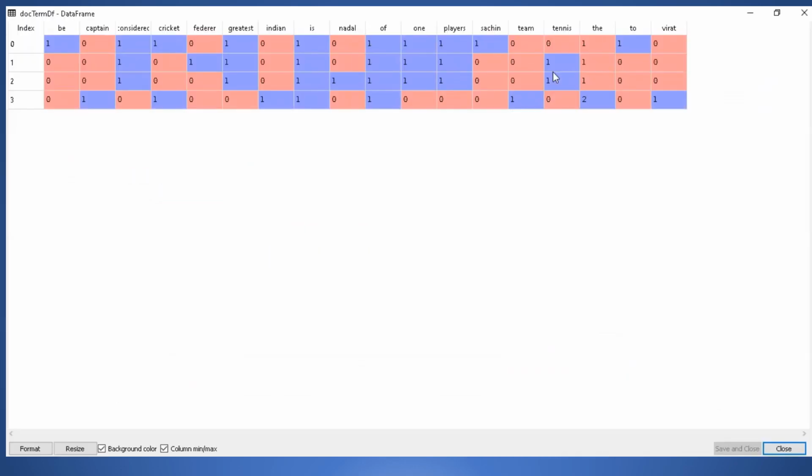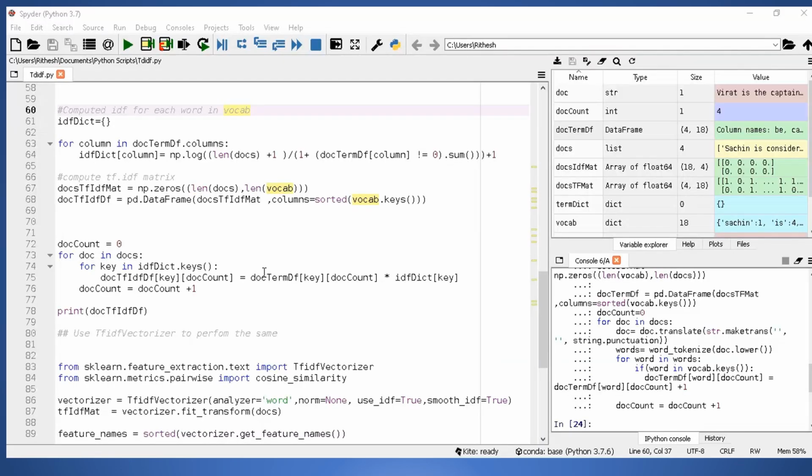If you look at the document term frequency matrix, we have 4 rows and 18 columns. The 18 columns are nothing but the words from the vocabulary, and the 4 rows are for each of the documents. Most of the values over here are 1 because each word appears in the document only once, except for the word "the" in document 4. Now let us compute the IDF value for all the terms present in the corpus.